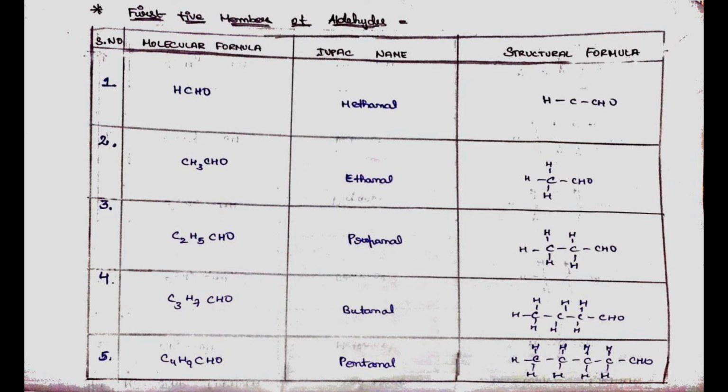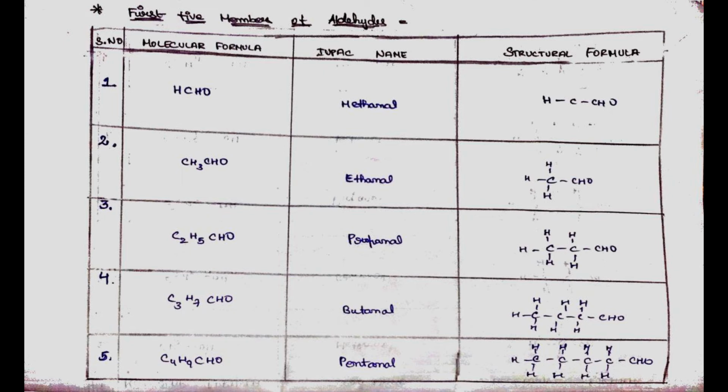Now we have the first 5 members of aldehyde. In the aldehyde group we attach CHO to the molecules or atoms. First, HCHO, its IUPAC name is methanal. Its structural formula is such that one carbon atom, one hydrogen atom having a CHO group.